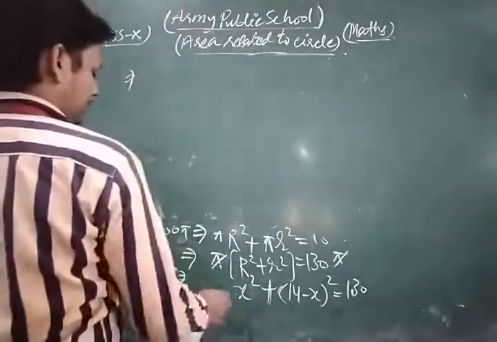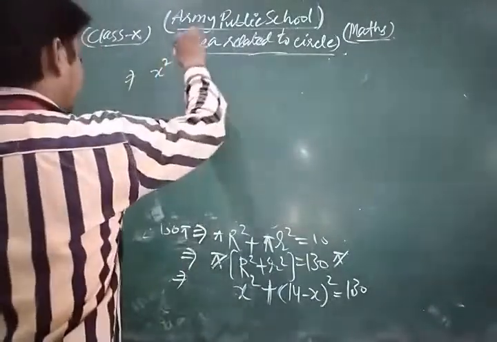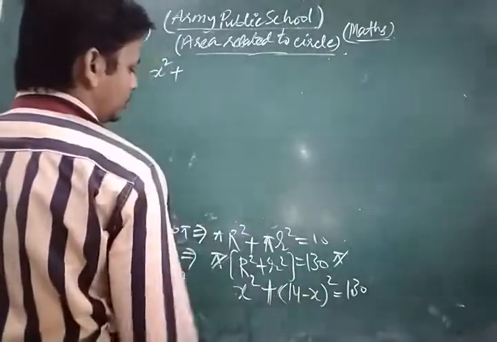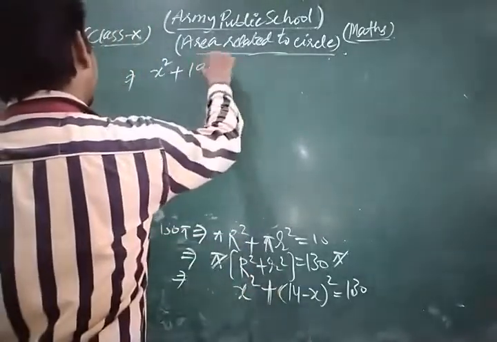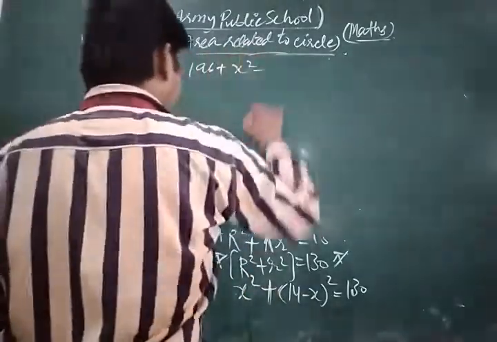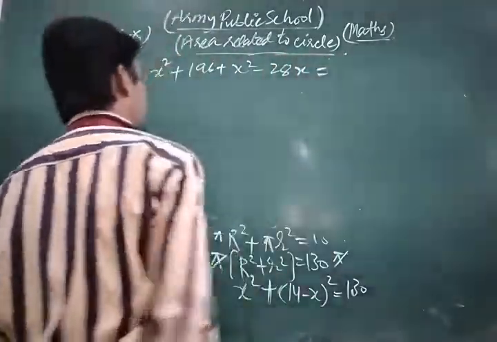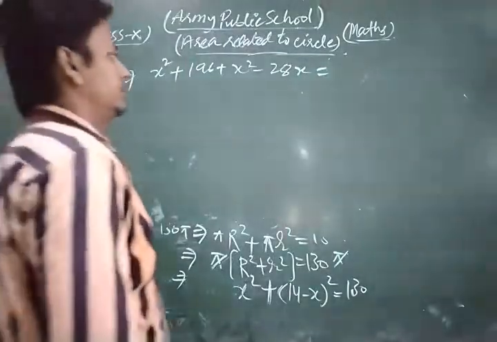Now this is x square plus 14 minus x whole square. So a square, this is 196, plus b square, minus 2ab, this is 28x, is equal to 130.